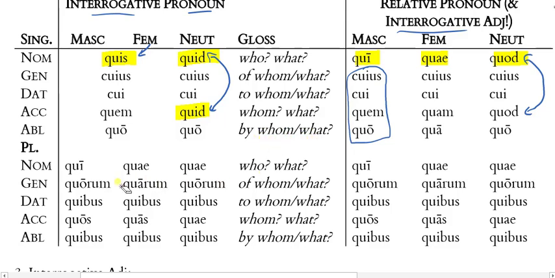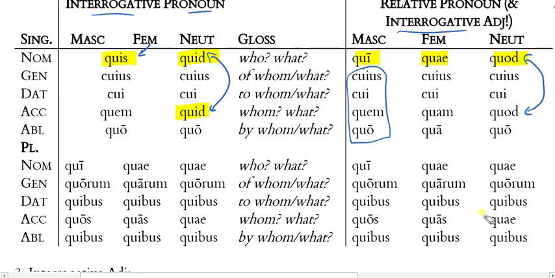Or by what. And then for our nominative and in plural forms, and notice we get 3 columns again because it's only in the singular that masculine and feminine coalesce and use the masculine forms for both genders. In the plural, they stay separate. Qui, quae, quae, quorum, quarum, quorum. So who or what, of whom or what, quibus, quibus, quibus, to whom, to what, quos, quas, quae, whom or what, and quibus, quibus, quibus, by whom or by what.